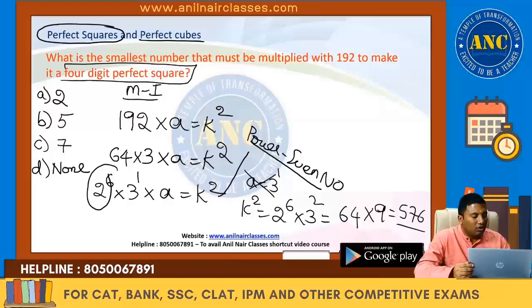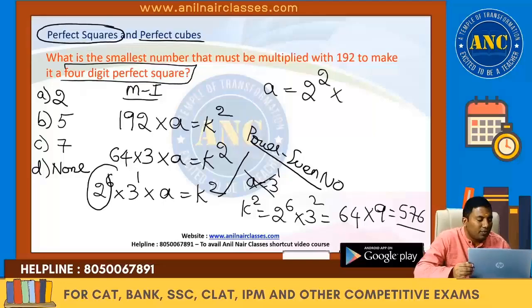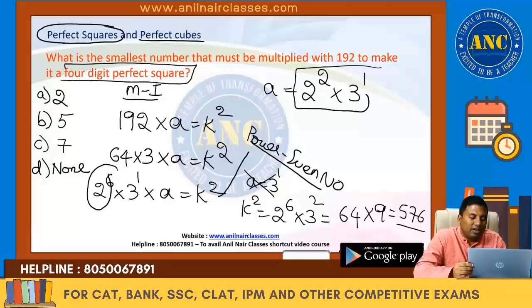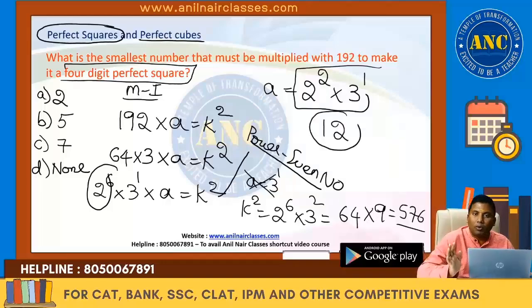Now, if a cannot be 3, because the power must be an even number, 2 power 6 means the next even power of 2 is 2 power 8. So an extra 2 square should be there, and extra 3 power 1 should be there. So what is the a value? A value is nothing but 12. I hope it is clear.